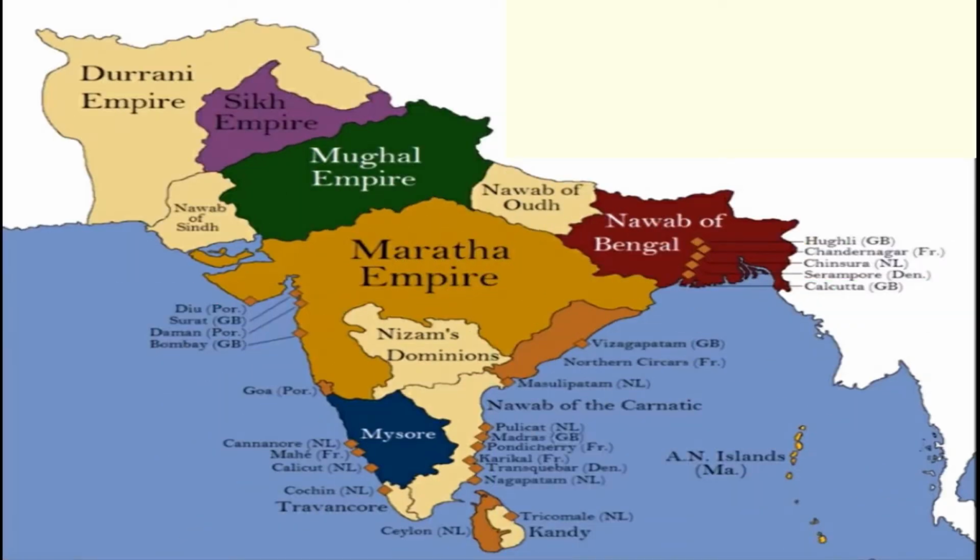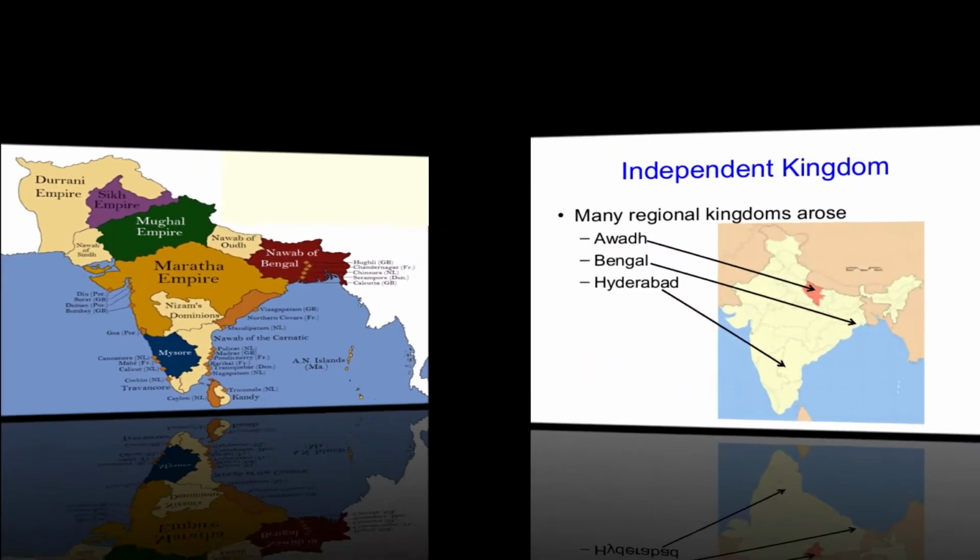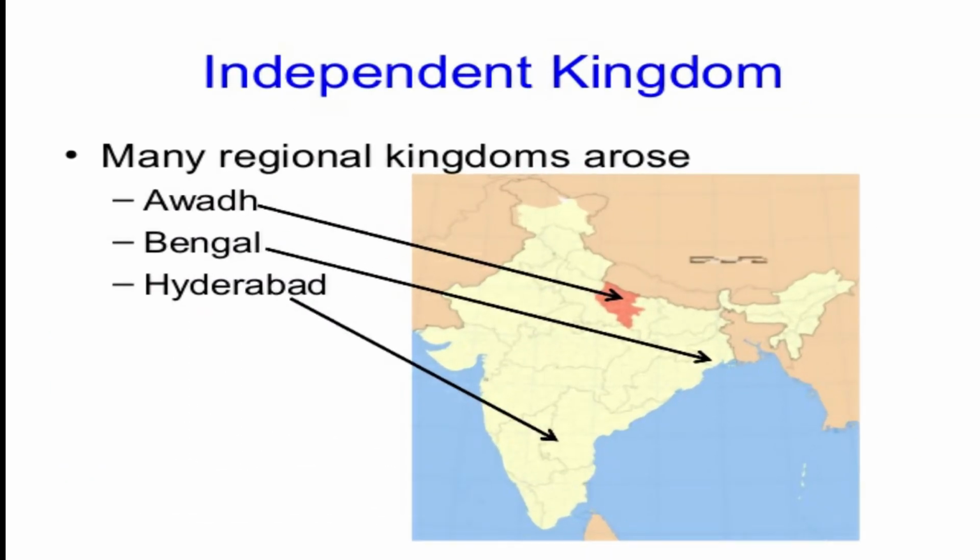The period from the beginning of the 18th century saw the rise of several regional powers such as the Sikhs, Rajputs, Marathas, Nawabs of Awadh and Bengal, Nizam of Hyderabad, etc. Some of these kingdoms were former Mughal provinces carved out by governors and wazirs serving the Mughal rulers. These political formations weakened the Mughal rule considerably and tried to expand their area of influence. Of these emergent independent kingdoms, Awadh, Bengal, and Hyderabad were the most prominent.